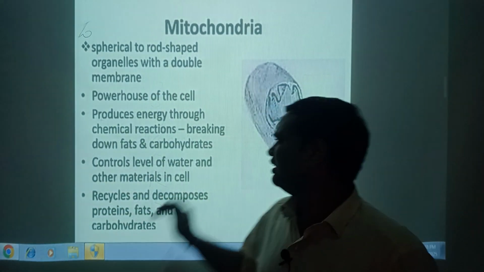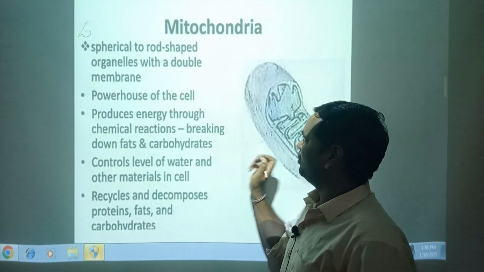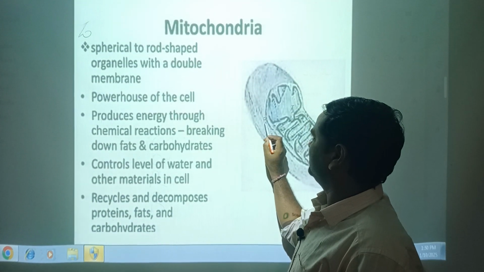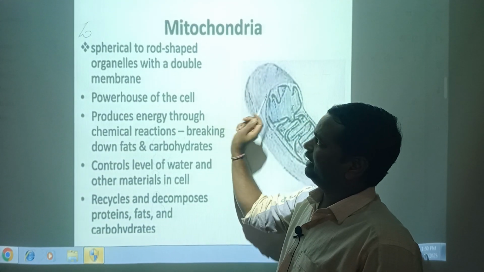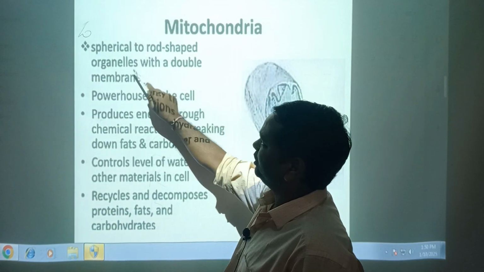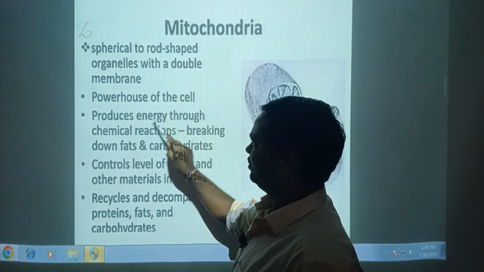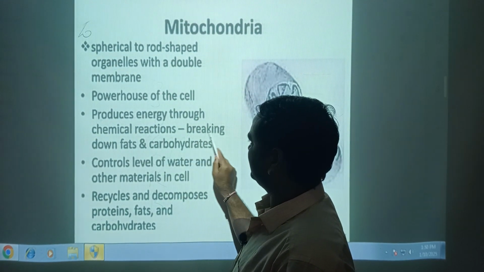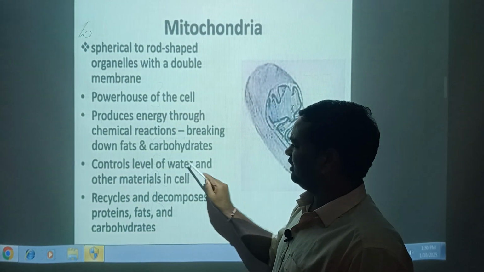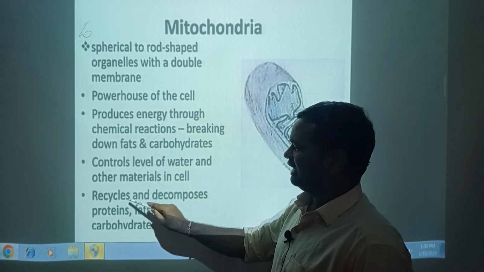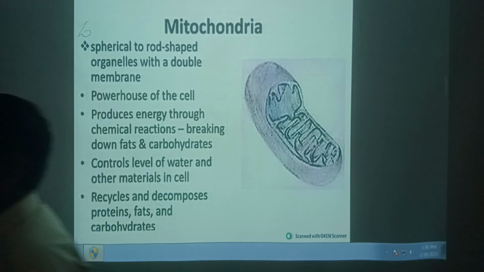Mitochondria were first discovered by Kolliker, the term bioblast was given by Altmann, and the name mitochondria was allotted by Benda. They are the powerhouses of the cell, involved in cell respiration and ATP production. They are spherical to rod-shaped organelles with a double membrane. They produce energy through chemical reactions breaking down fats and carbohydrates, control the level of water and other material in the cell, and recycle and decompose protein, fats and carbohydrates.